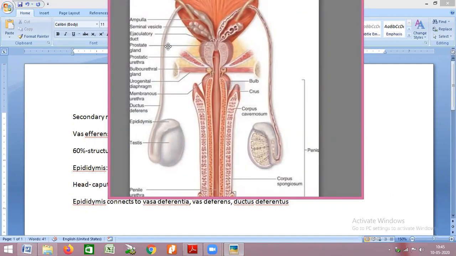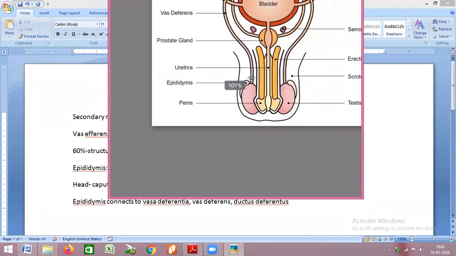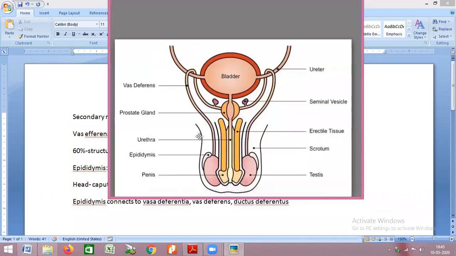This big tube, can you all see? The vas deferens, the big, highly coiled tube that moves from the epididymis to the upper abdominal region, is called the vas deferens. This vas deferens carries the sperm away from the epididymis towards a common opening called the urethra. The central part is called the urethra.